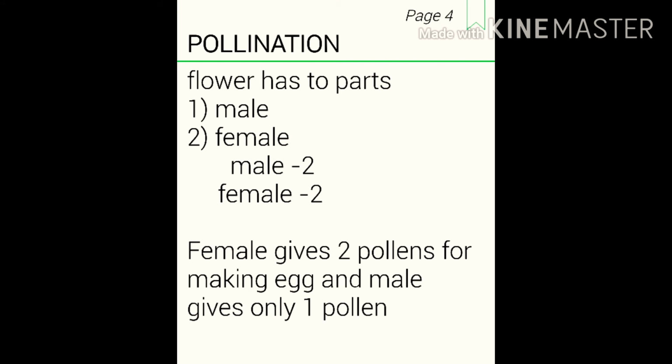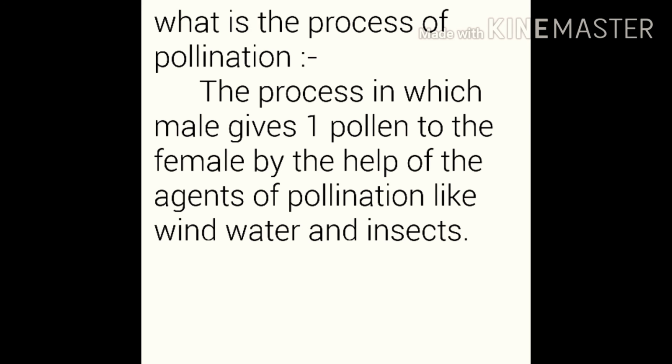Now we are going to discuss what is the process of pollination. The process in which the male gives one pollen to the female with the help of the agents of pollination, like wind, water and insects, is known as pollination. So first we know that we have a male reproductive organ, and the male reproductive organ also has one pollen, right?